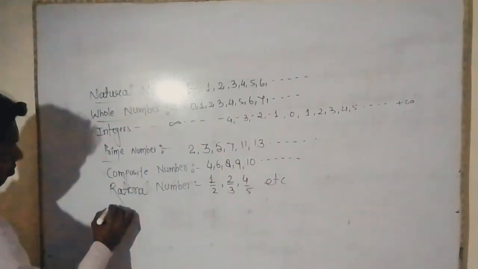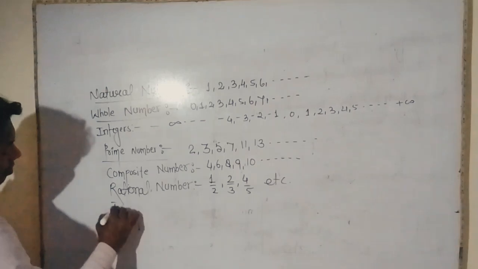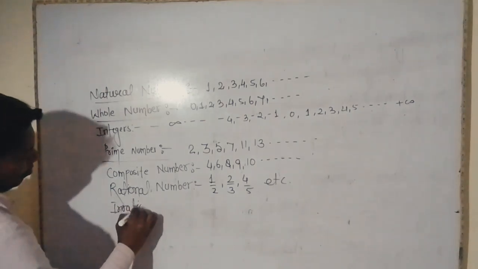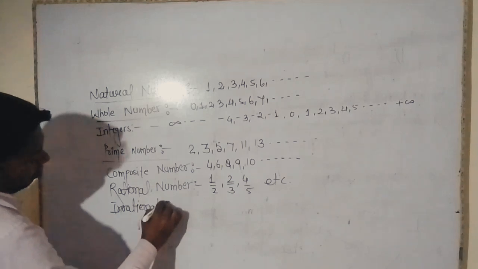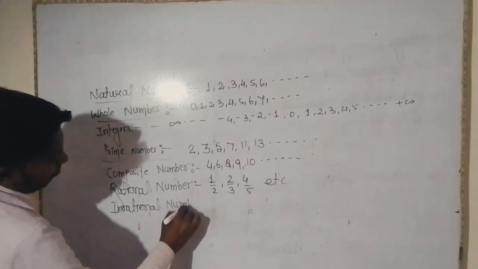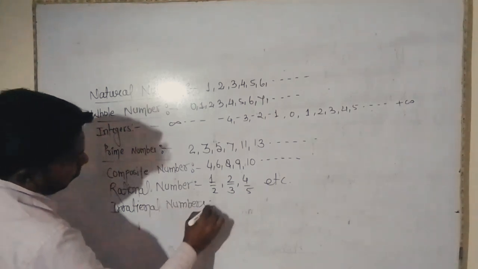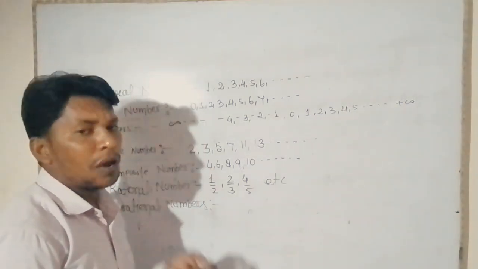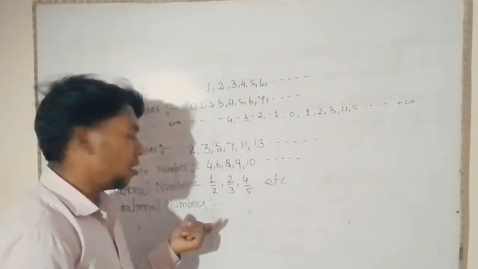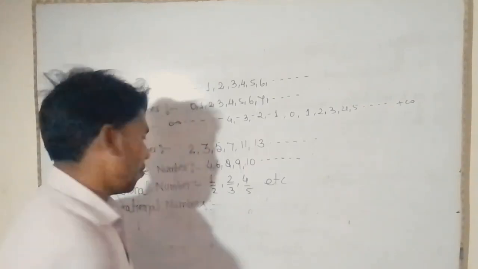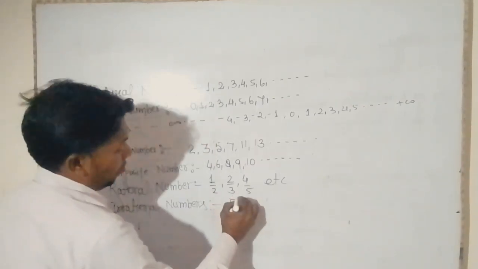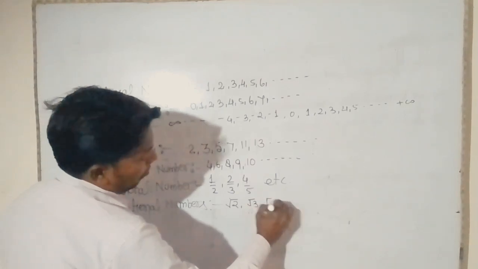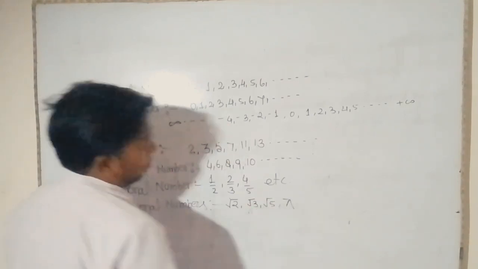Irrational numbers. A number which is not represented in the form of p by q is called an irrational number. For example, √2, √3, √5 and pi, and so on.